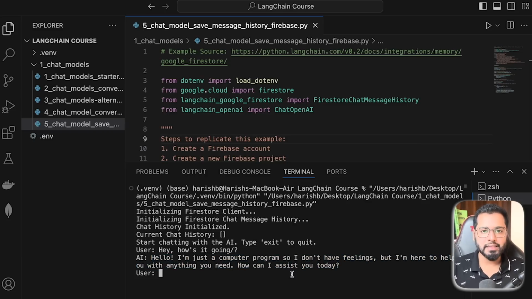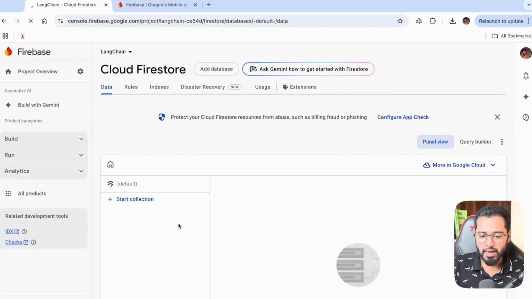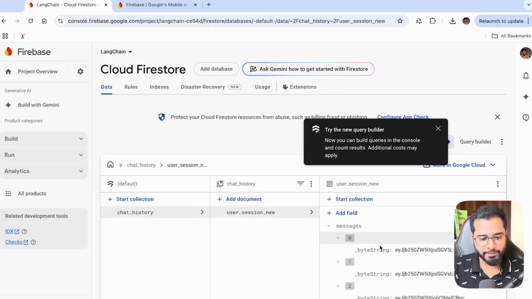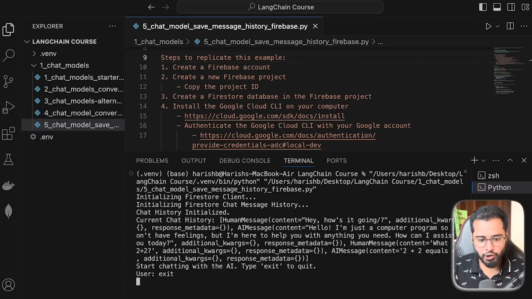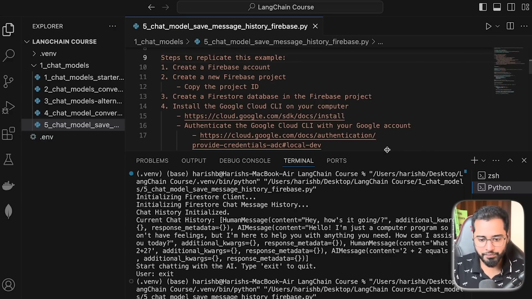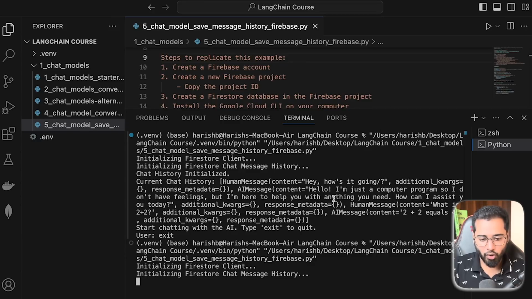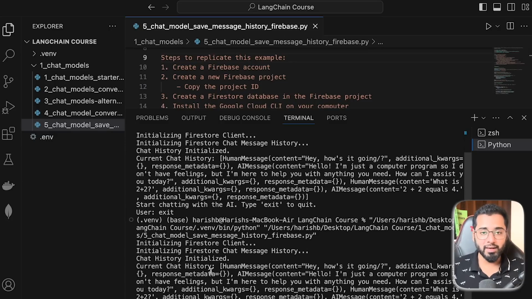Now I'm going to ask it something like, what is 2 plus 2? Enter. Let's give it a few seconds. Yeah, it gives back 4. Now, if I go back to the database, you can see that we have 4 messages that have been added. Now if I stop the terminal, let's actually do that, and then run the file again. You can see that all the messages are retrieved from the database so that the conversation actually continues.